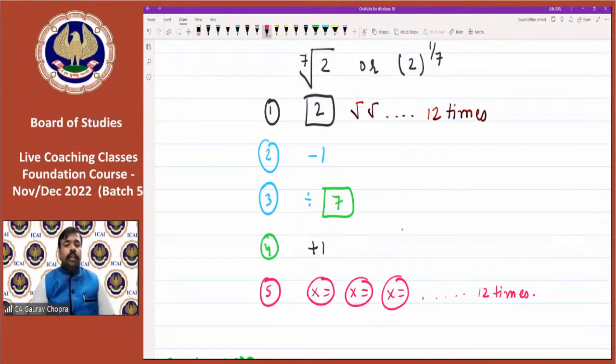So it is a bit lengthy process. It will take around 20 to 30 seconds, but it is better than other methods which may take 2 to 3 minutes. Okay. So in this manner, we will be able to calculate any power.